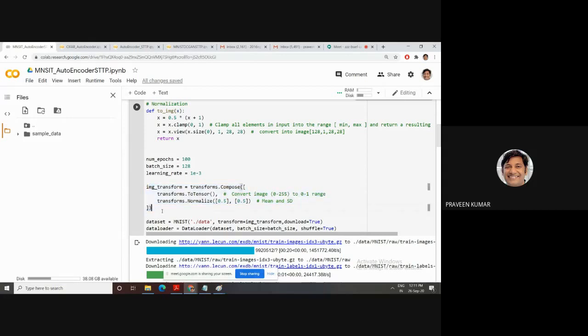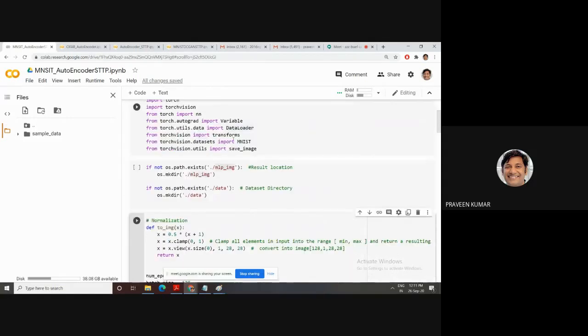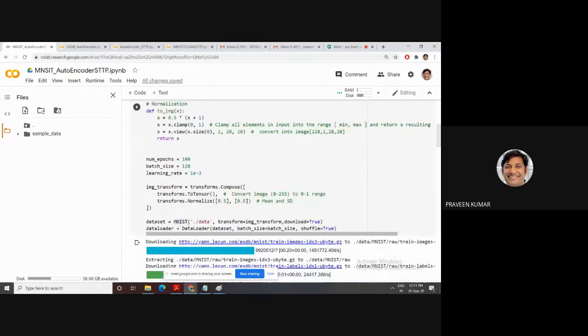Then this one has the image transform. MNIST has a predefined class. In this function, data means where we download our data set, then transform converts this data set with normalization, and download is true. This statement automatically downloads this data set from the particular website. Then the data loader. This data loader has an iterator that reads our data from these folders. So we use the data loader.